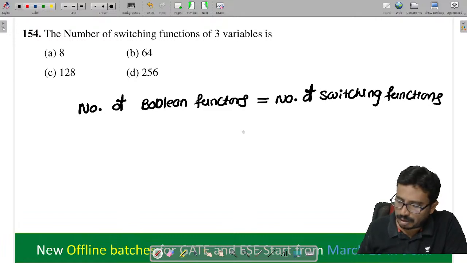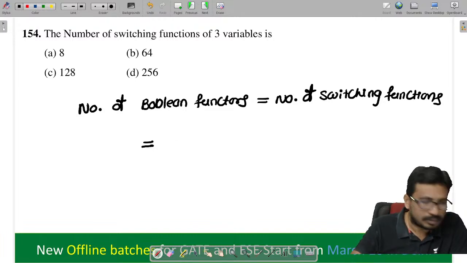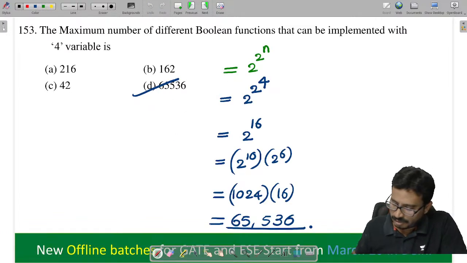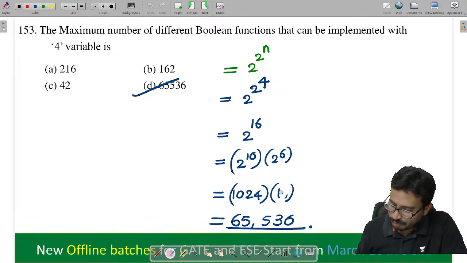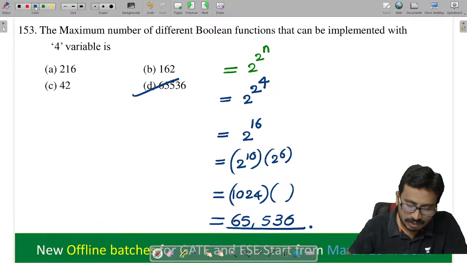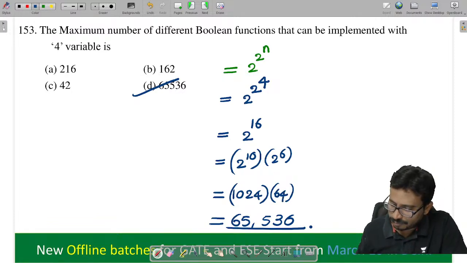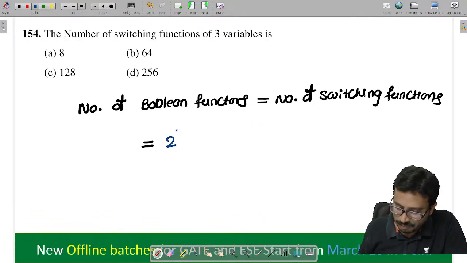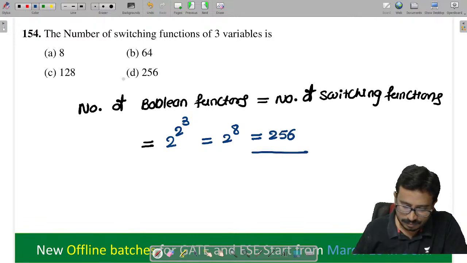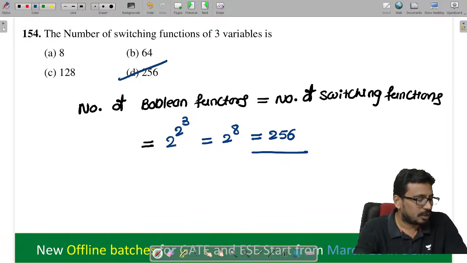Right. So how many, tell me? It is 2 power 6, so it is 64. Fine. So which is equal to, what we can say, 2 power 3. So how much is this value, 2 power 8 now? How much is the 2 power 8 value? That is 256, isn't it?